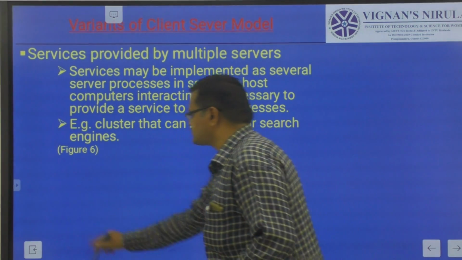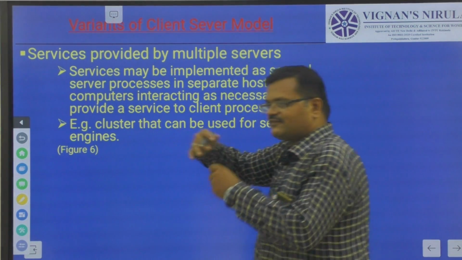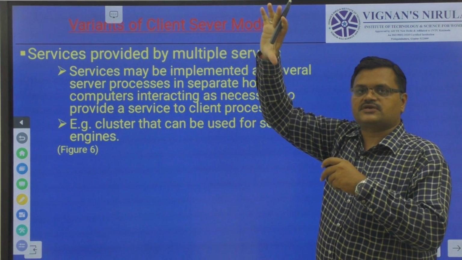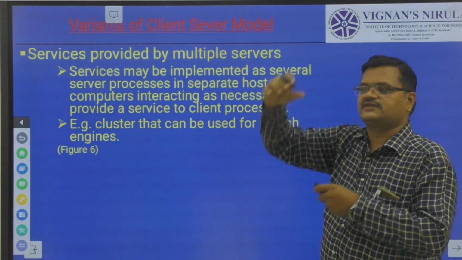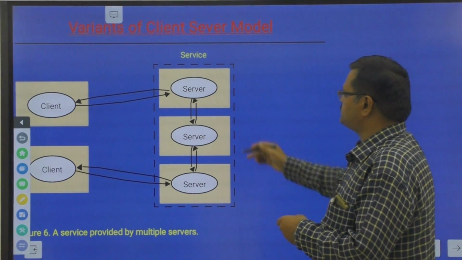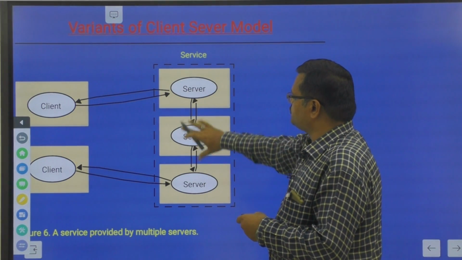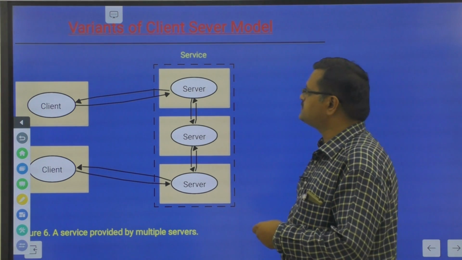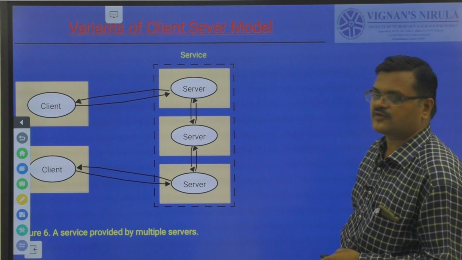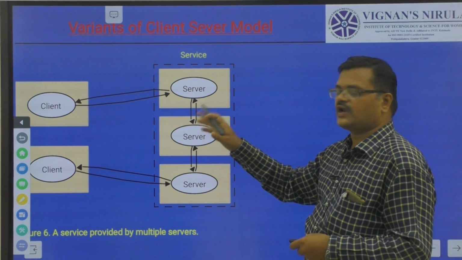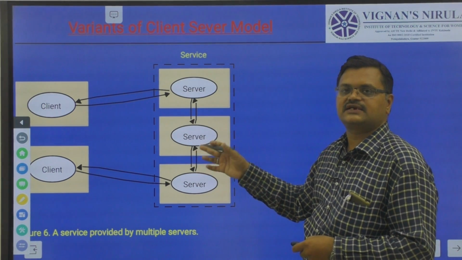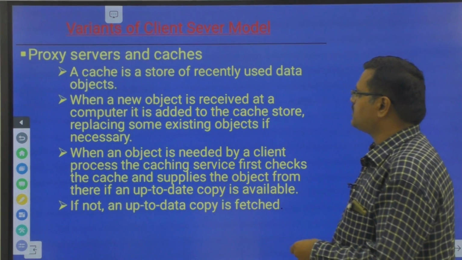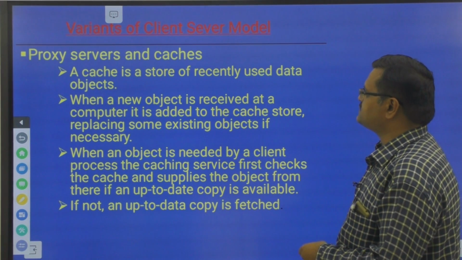If you see in the diagram, there are several processes, and all the data is partitioned across the processes, and each process in turn cooperates with the others. So data is now distributed across all the servers, and a client can interact with any of the servers. This is nothing but a variant of the client-server model. That means instead of one client and one server, we have multiple clients and multiple servers, and we group the servers into particular partitions.